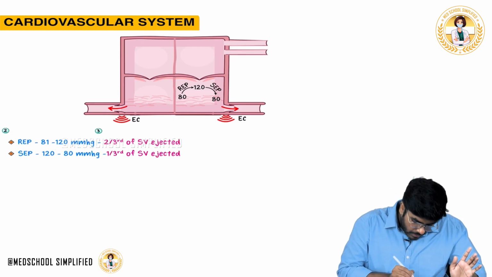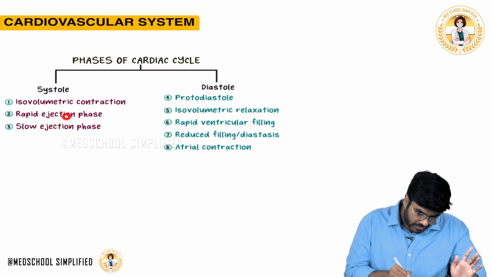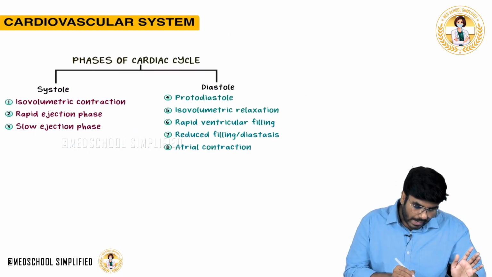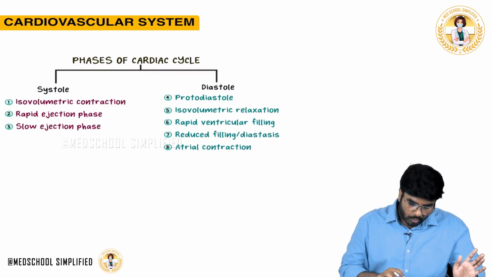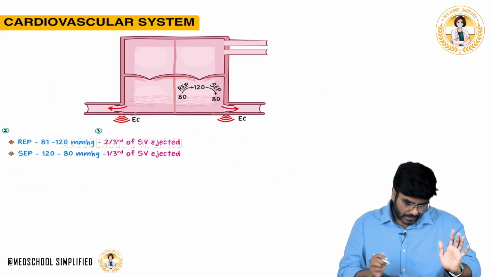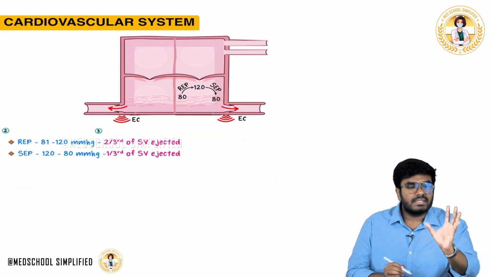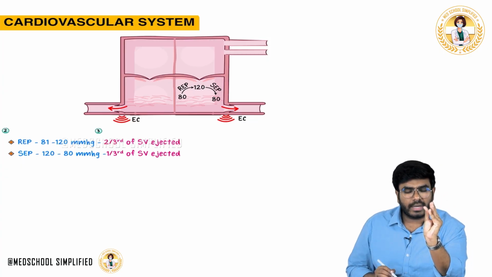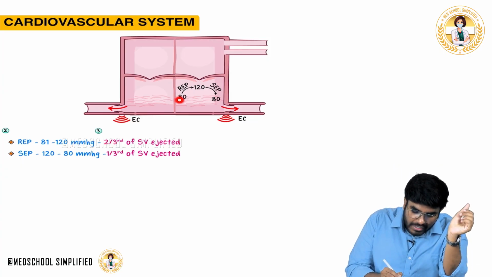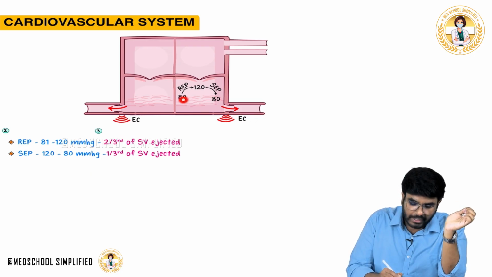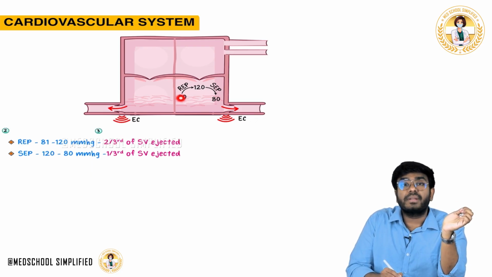See, now the next phase is the rapid ejection phase. Please don't forget, the next phases are the rapid ejection phase and the slow ejection phase. Both these phases we will see in this one single slide. Let's start with the rapid ejection phase. The ventricle is contracting. Now, in the ventricle, pressure became 81.